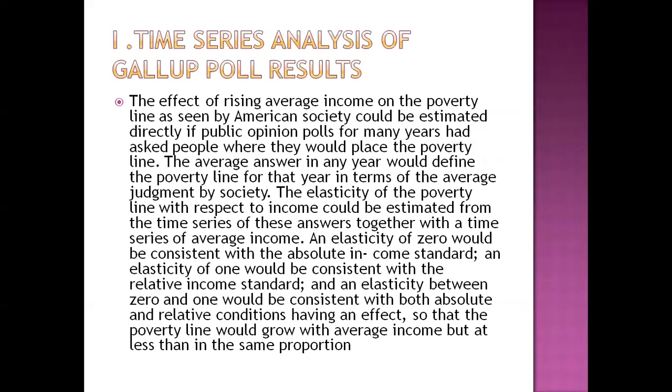Time series analysis of Gallup poll results. The effect of rising average income on the poverty line as seen by American society could be estimated directly if public opinion polls for many years had asked people where they would place the poverty line. The average answer in any year would define the poverty line for the year in terms of the average judgment by society. The elasticity of the poverty line with respect to income could be estimated from the time series of these answers together with the time series of average income.